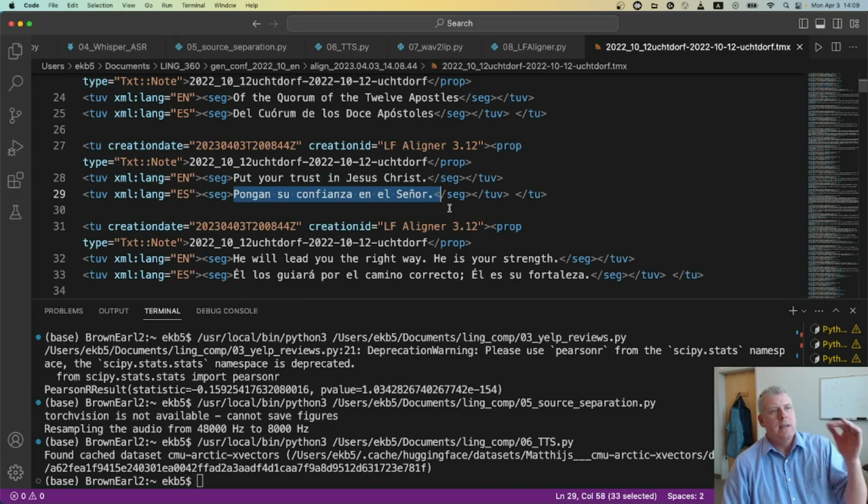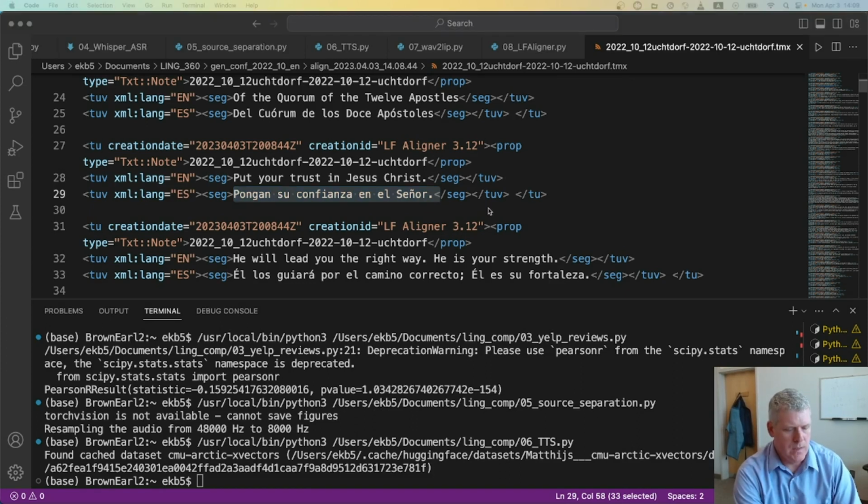Anyway, this is an XML file. This can be put into a computer-assisted translation tool or program to help you translate. Anyway, that's just a quick rundown of some of the computational tools that I show in Ling 360 and 361, and I know that they used computer-assisted translation tools in that class, Problems in Translation.